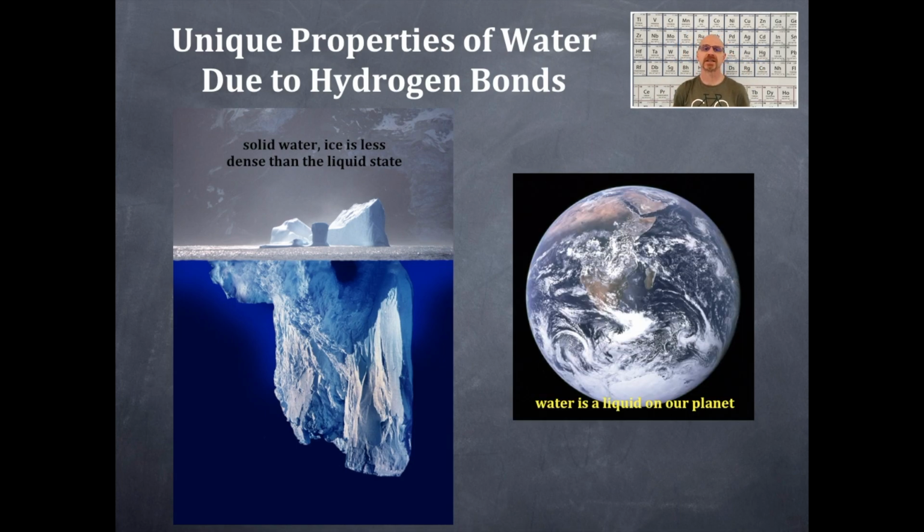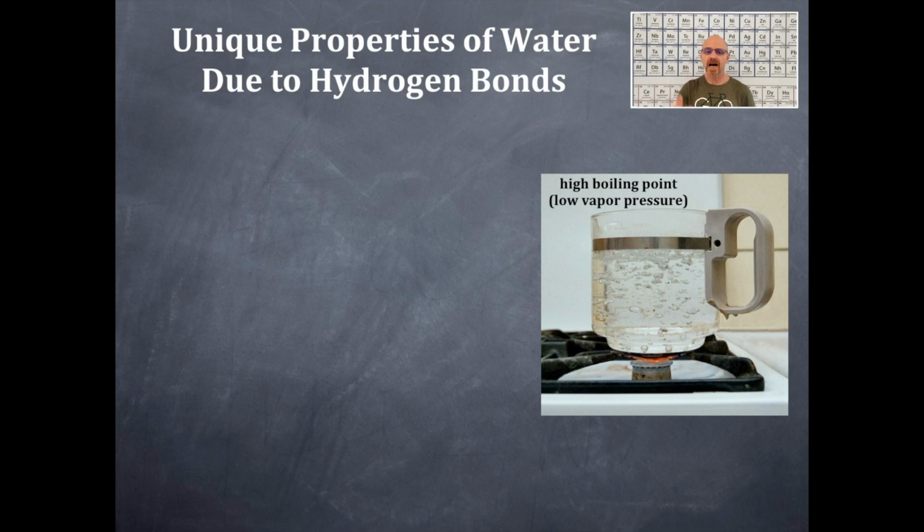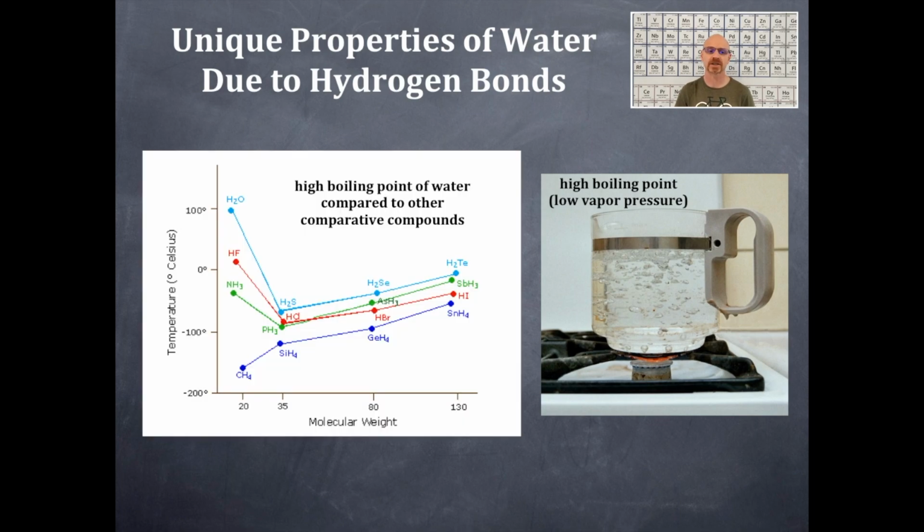Okay, water is a liquid on our planet. Oh my gosh, that's super unusual too. That's because of its high boiling point. High boiling point means low vapor pressure and water boils. It has a very high specific heat. That means it takes a tremendous amount of energy to heat up water. Consequently, it cools down very slowly. That's why our temperature near the oceans, near large bodies of water, is relatively constant.